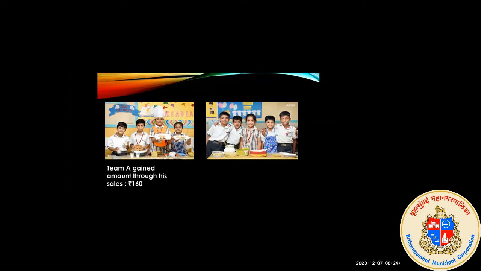Now, see, the amount team A gained through sales was rupees 160 and the amount team B gained through sales was rupees 230. Means when they sold their food items, team A gained rupees 160 and team B gained rupees 230. So can you tell me who gained more amount?